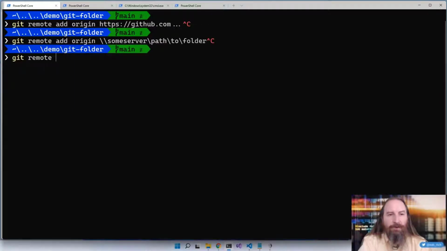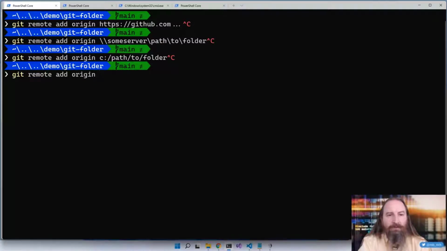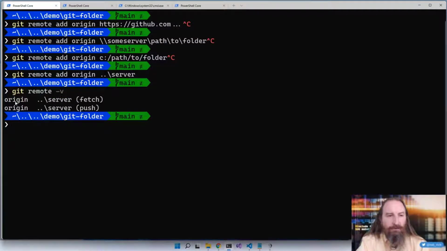We could say git remote add origin c:/path to folder, give it an absolute path. In this case, we're not going to do that either. We're going to give it a relative path, git remote add origin, and we'll go up one folder to the server folder. git remote -v, we can see our origin server points at these two things. We have different URLs for fetch and push if we needed them. In this case, we don't, so they're the same.